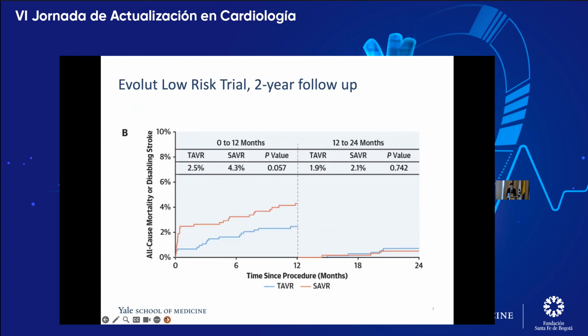And looking at this landmark analysis, where they sort of reset the timer at 1 year, you can see that at the 1 year time point, there's a big separation, but when they restart the clock at 1 year, basically you've made it 1 year past. How do you do from that point going forward? There's very little difference, if any.